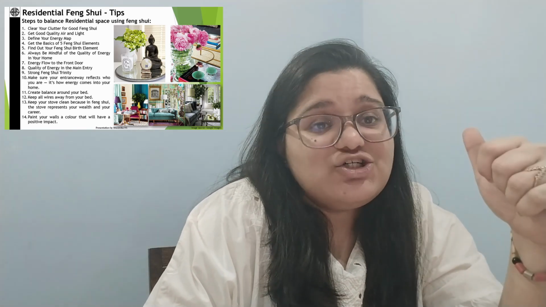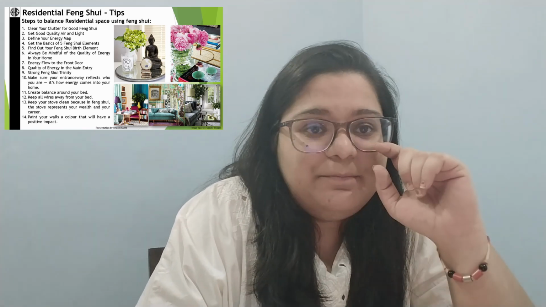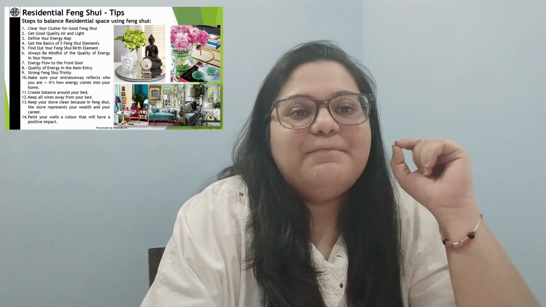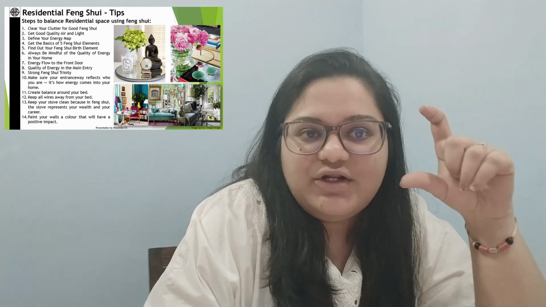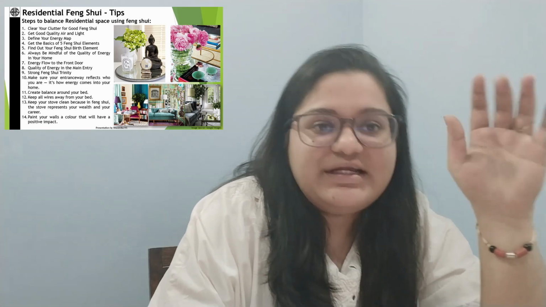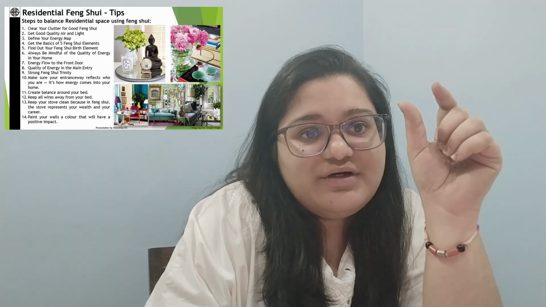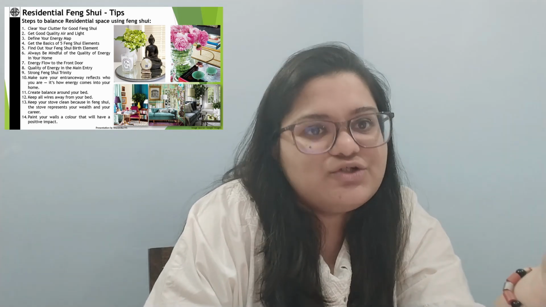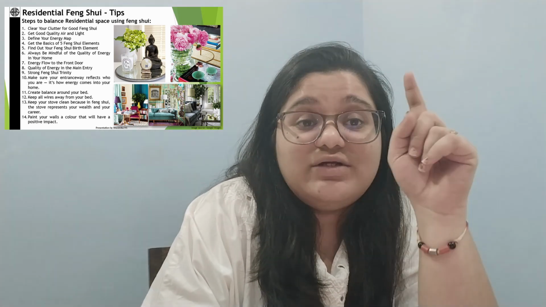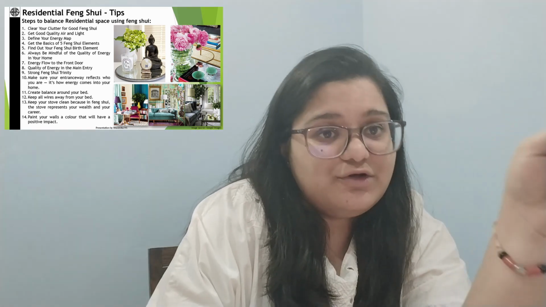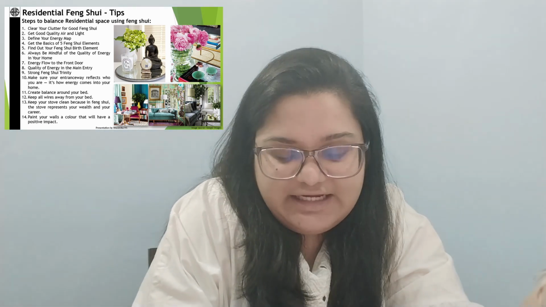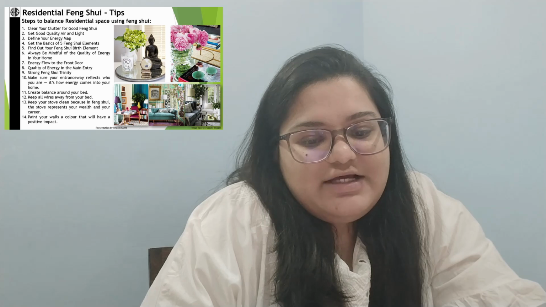Next, in case you do have a main entrance or a gate entrance, make sure to have an evil eye symbol or an item placed at the entrance, and make sure these evil eyes you have hung are not closed off, they're visible, so that they can take in all the negative energies focused on your house. Make sure it's placed only at the entrance of your main door or your main gate.